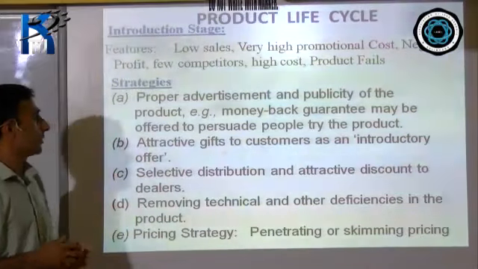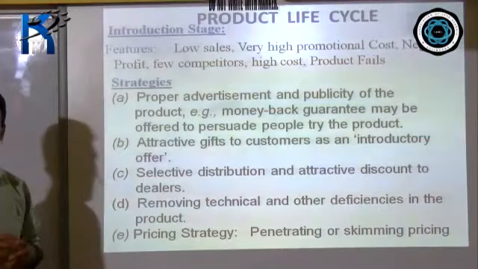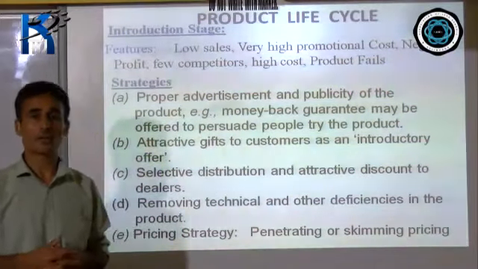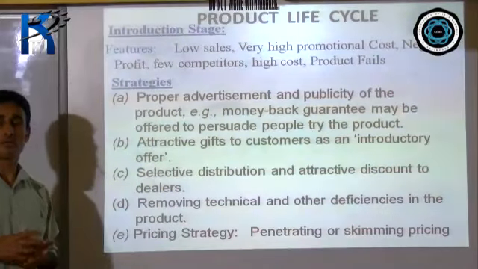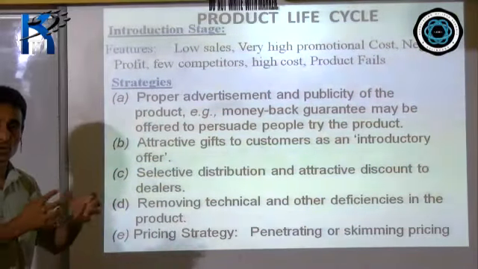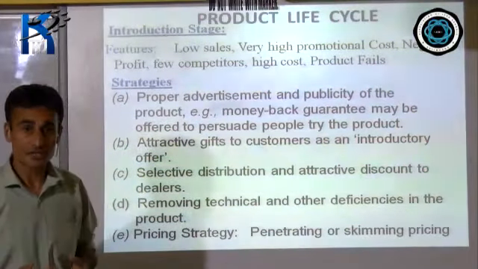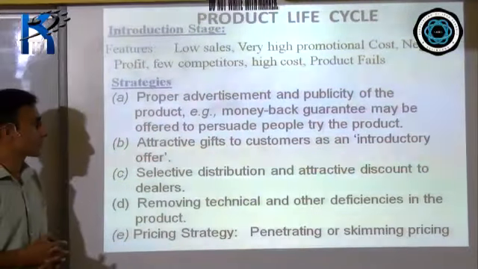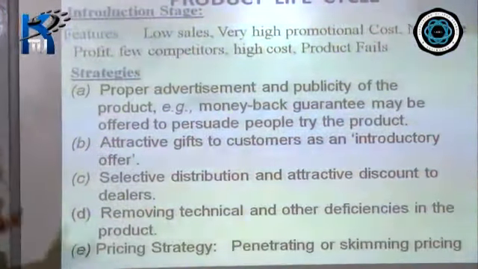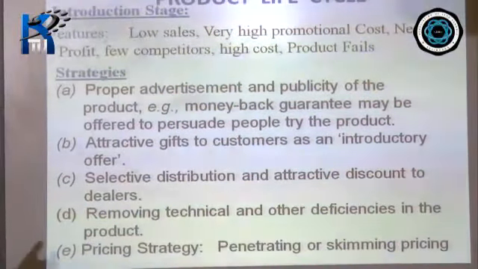Incentives like money back guarantee can be offered to persuade the people. Assured cashback can also be given. Try the pouch kind of facilities can also be given so that the people develop the taste for the product. Number B, attractive gifts to customers as an introductory offer. Selective distribution and attractive discount to dealers.